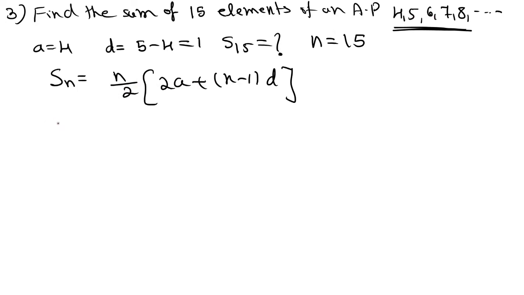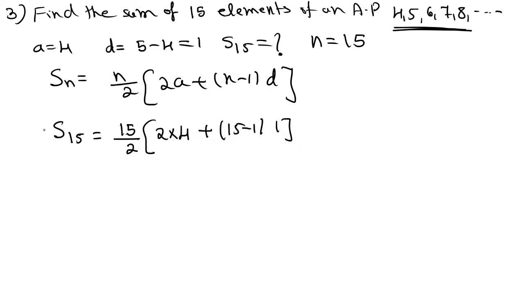So in the next step, substitute. S15 you need to calculate. S15 is equal to n, that is 15, divided by 2 into 2 into the a value, 4, plus the n value, 15 minus 1, into the common difference, 1. So S15 is equal to 15 divided by 2 into 4 twos are 8 plus 15 minus 1 is 14, 14 into 1 is 14.